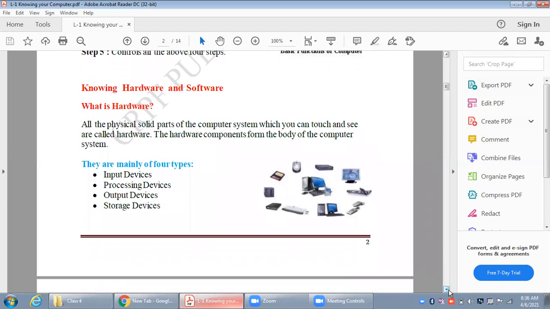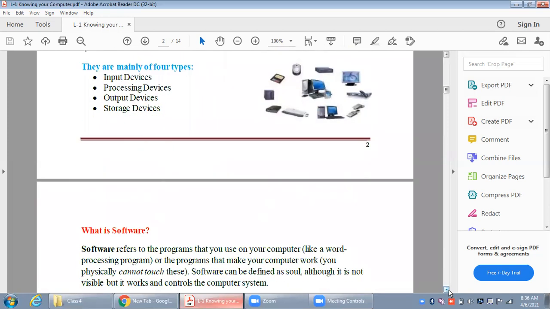And these physical parts are divided into four categories: input devices, output devices, processing devices, and storage devices. Input devices means devices using which you are putting something inside the computer. That's why the name is input. Input means putting something inside. So if you are putting something inside the computer using any device, that device will be treated as an input device.